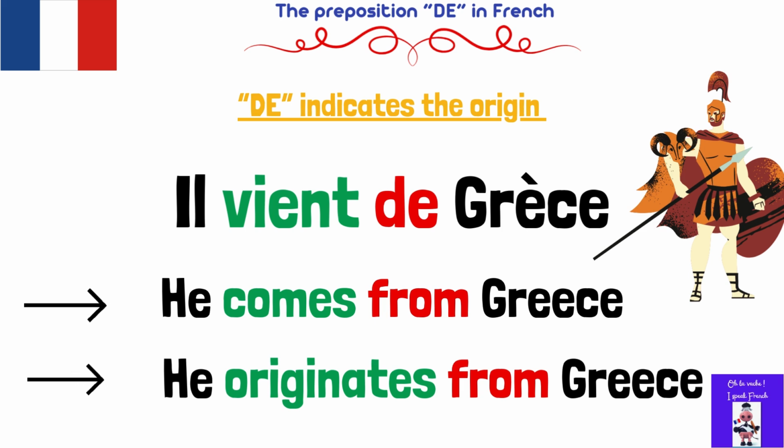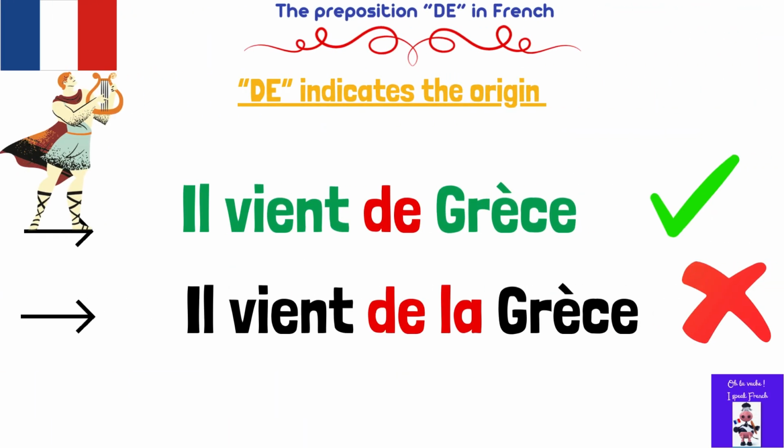So, even if Greece in French is la Grèce, la is a definite feminine article, singular, we drop this definite article and we only say il vient de Grèce. He comes from Greece or he originates from Greece. Okay so far? So, il vient de la Grèce would be incorrect.